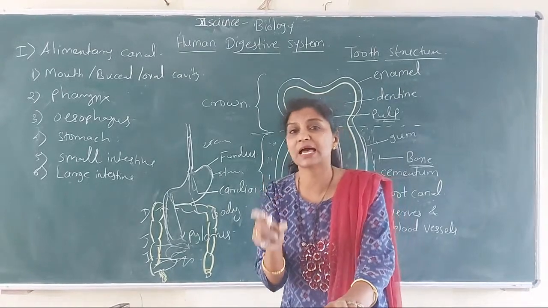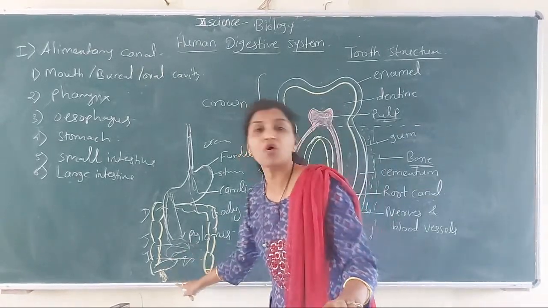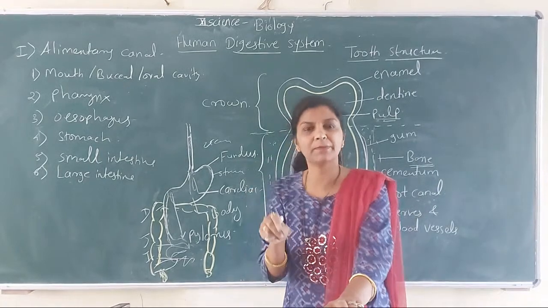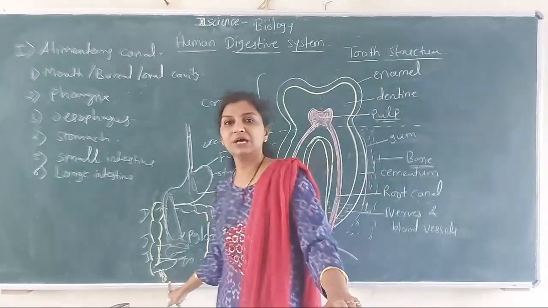Cecum is a blind sac to which the vermiform अळईसारखा एक स्ट्रक्चर आहे, त्याला आपण अपेंडिक्स असं म्हणतो. Appendix is attached to the cecum.